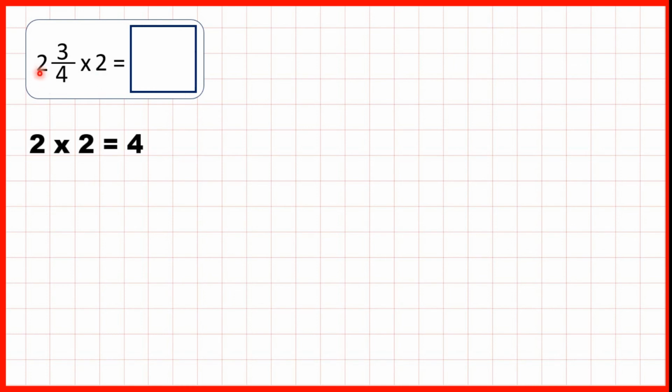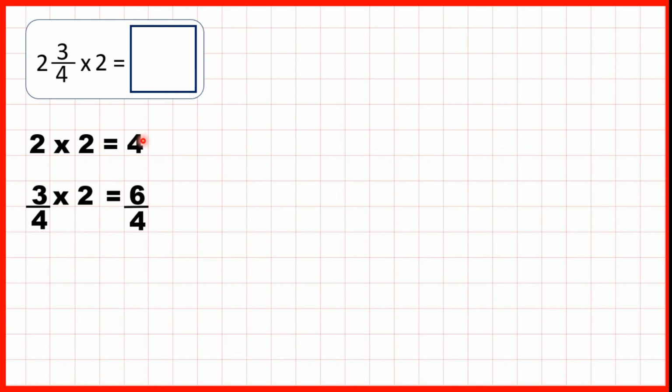So we can have 2 times 2, which is 4, then we can work out 3/4 times 2 and add up our answers. Now when we're multiplying a fraction by a whole number, it's really important to remember that we only multiply the numerator and the denominator stays the same. So 3 times 2 is 6 and the denominator stays 4.